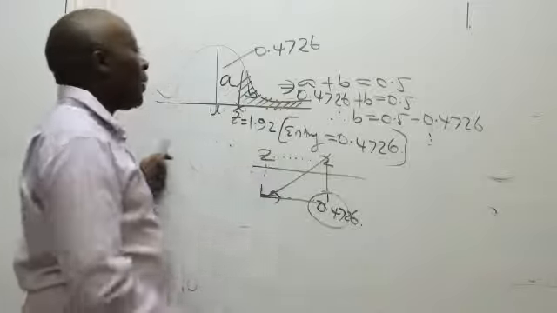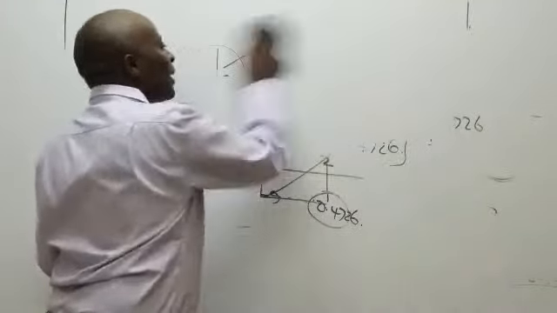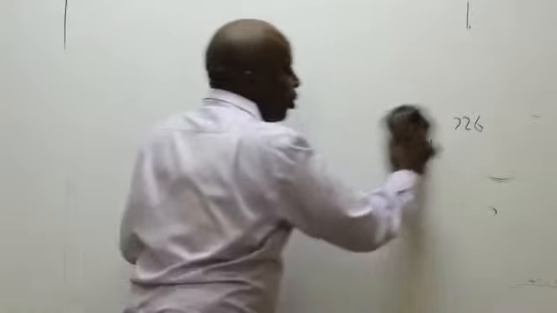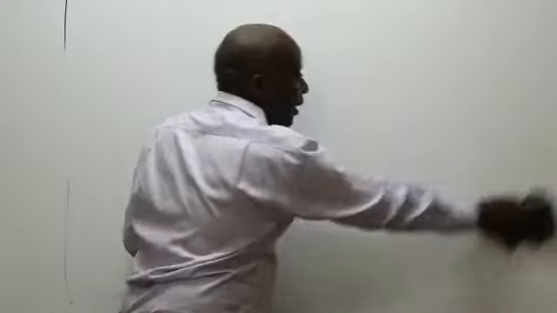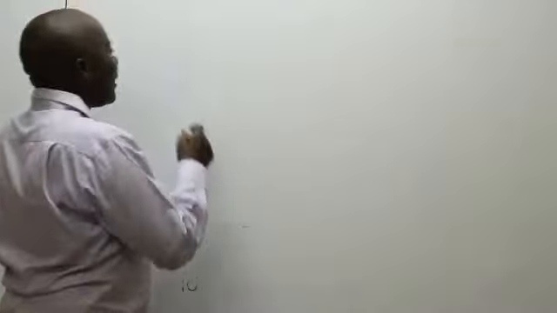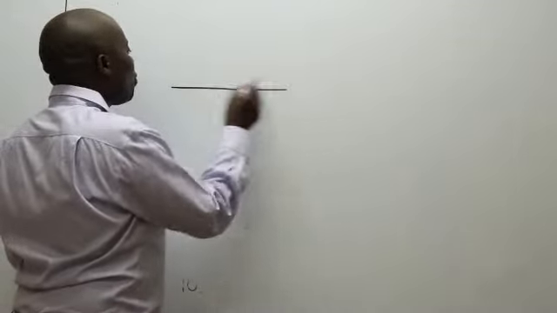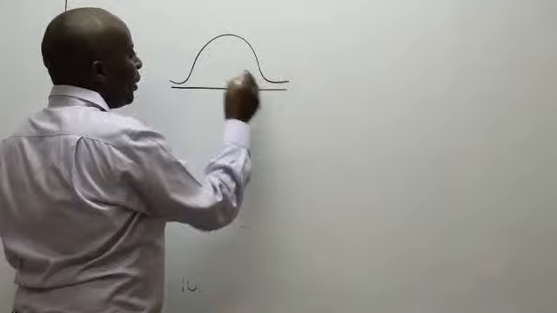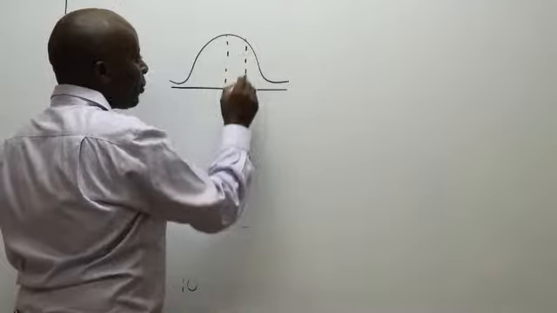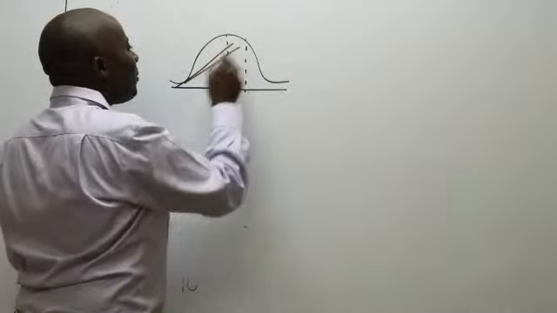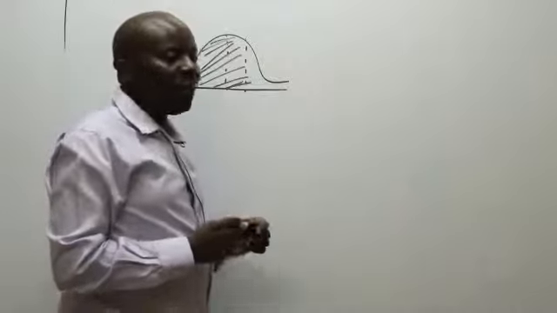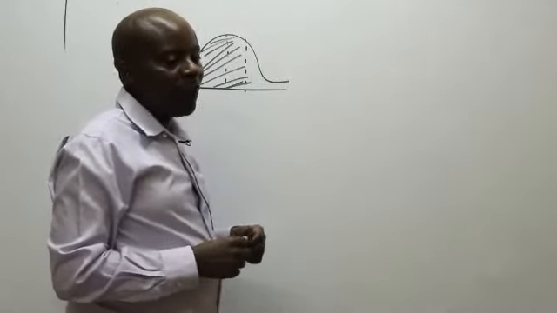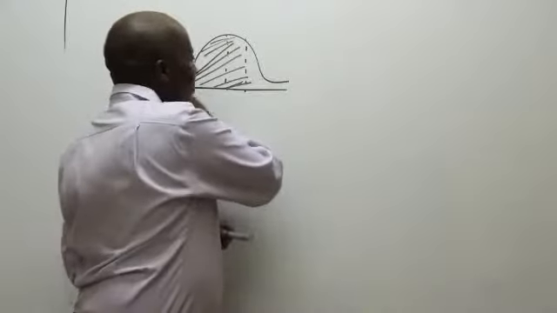Now, when you are given a table by the examiner, nowadays they have got these bad manners of giving tables that are not consistent. Too bad on them, but that is an egg on their face. At times, it will be very important for you to look at the kind of table that you have. We have got two types of tables here. You will get other examiners giving you the cumulative table, where they shade the bigger area.